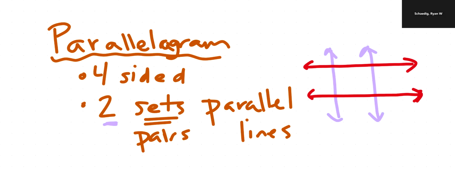The parallel is that opposite side. So with the purple lines, you can see those are parallel. They'll never intersect each other. And same with the red. These lines will go on forever. They'll never cross. And same with the purple. This line will go this way and this way. This line goes this way and this way. Never shall those 2 purple lines ever cross paths. They'll never touch, ever.